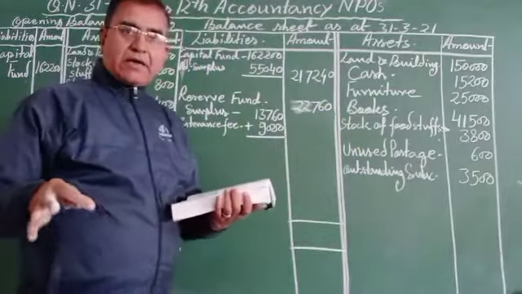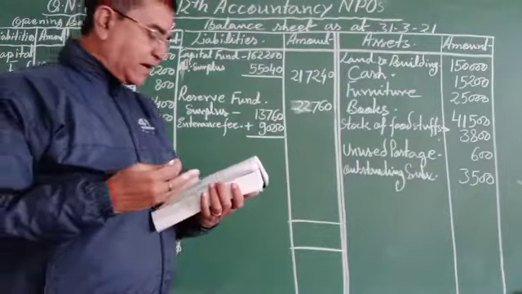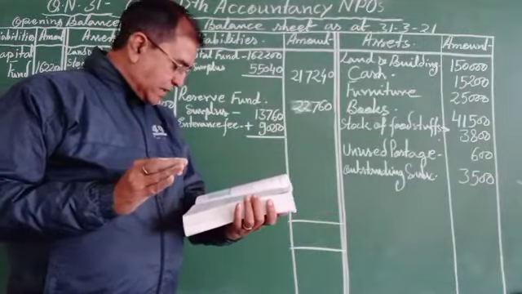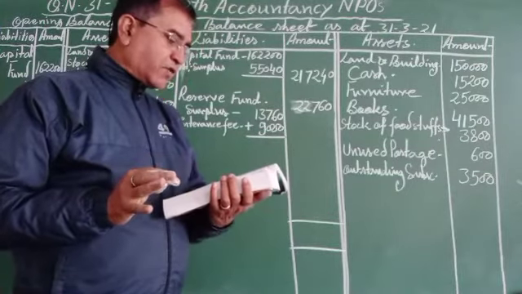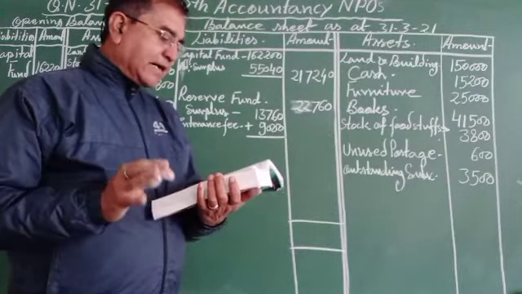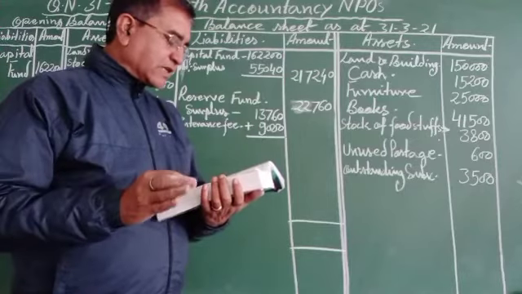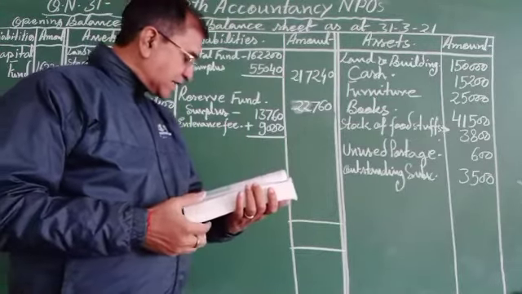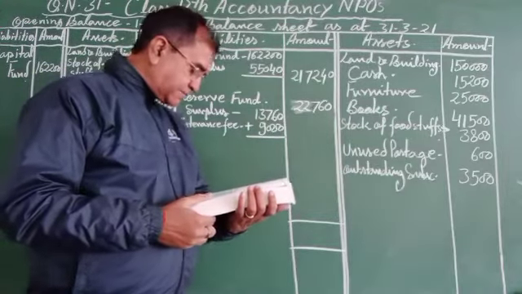And go through the information that is given. Other information: building, stock of foodstuffs and unused postage, subscription, also adjusted in the balance sheet.